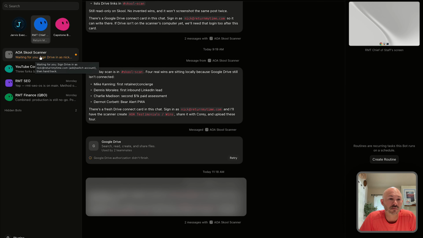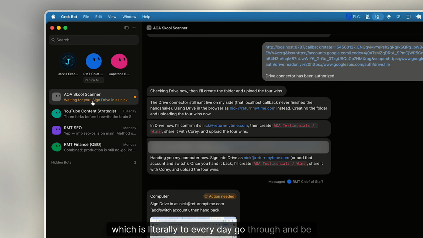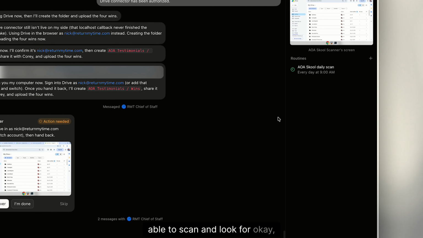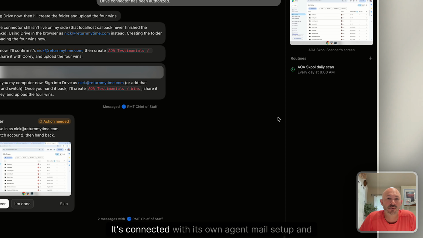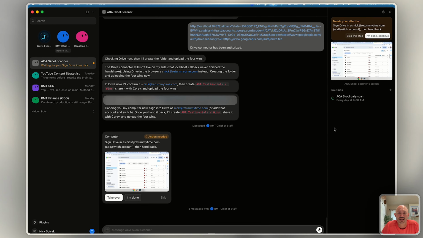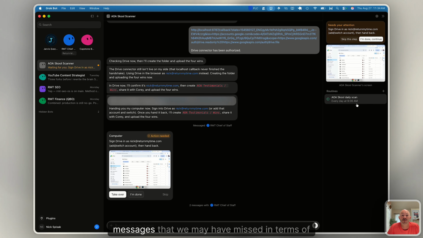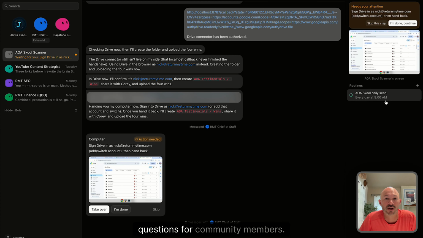And for our school community, this is the one I'm working on right now, which is literally to go through every day and scan for what questions the community members have. It's connected with its own agent mail setup, and it goes in every day via a scheduled routine at 9 a.m., looks for messages, so that we have a notification every day of messages we may have missed in terms of questions from community members. Also, we're starting to put together a list of wins and schedule them back into a Google Drive.